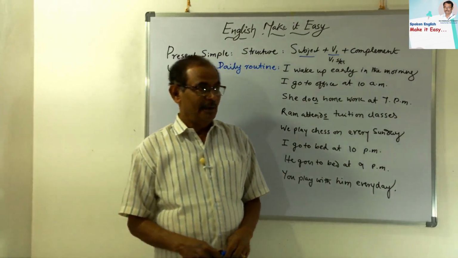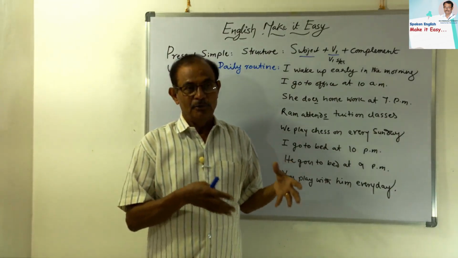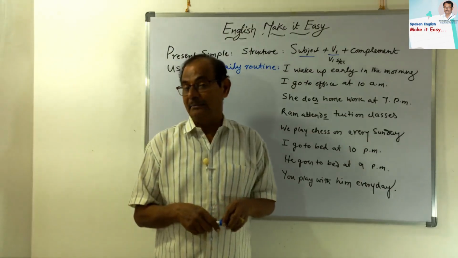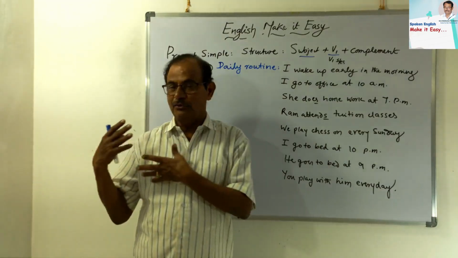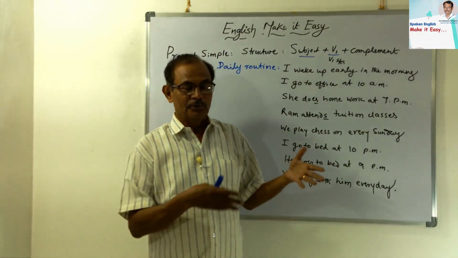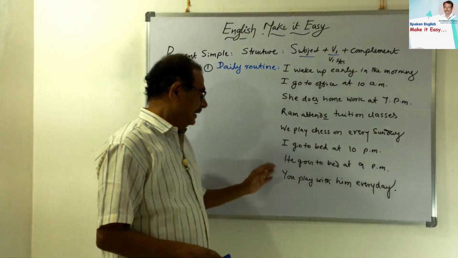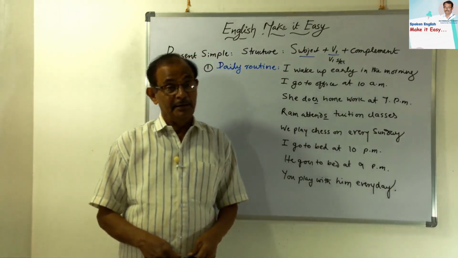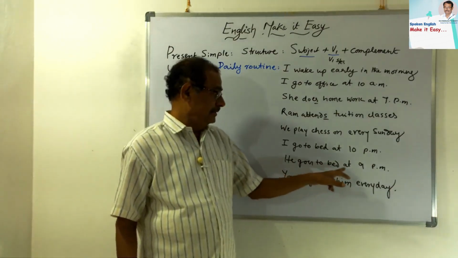Then I go to bed at 10 p.m. So it is my schedule, a daily routine schedule. I go to bed every day at 10 p.m. Exactly. If it is 10, I switch off all the lights, then go to bed and I sleep soundly. He goes to bed at 9 p.m. I go to bed at 10 p.m., but he goes to bed at 9 p.m.